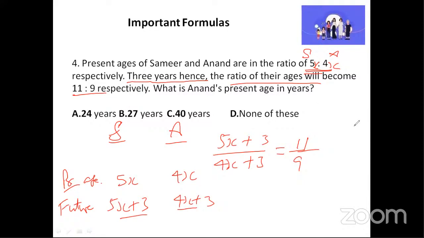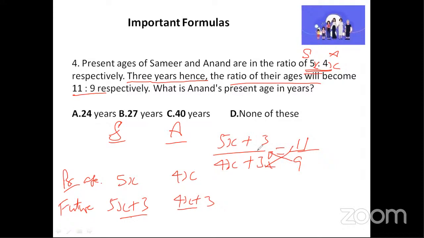Okay. Is this clear so far? So far good. 5x plus 3 divided by 4x plus 3 will become 11 divided by 9. Okay. Now next step, observe carefully, we will do the cross multiplication. We will multiply this equation from this 9 and this equation from 11. Because I have less space here, I'll straight away multiply.